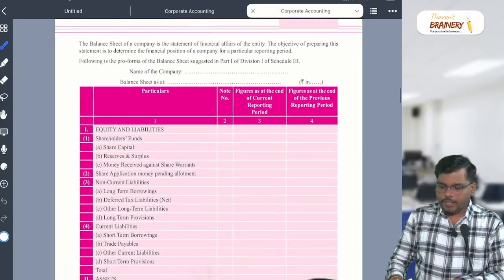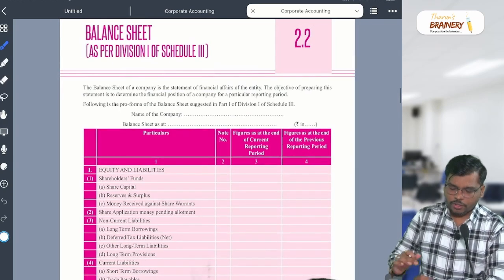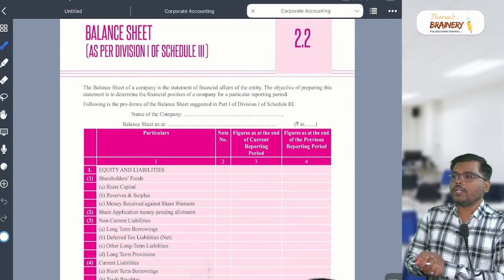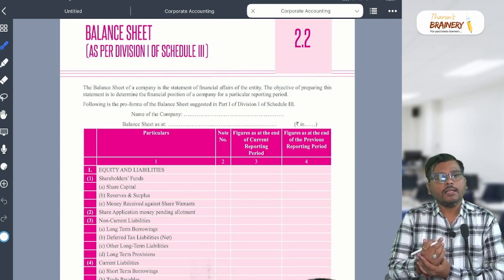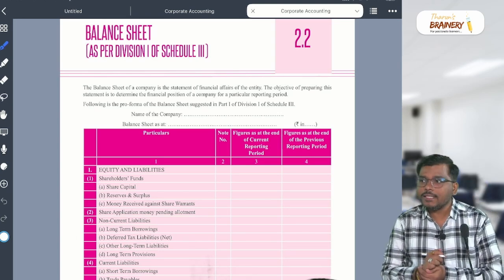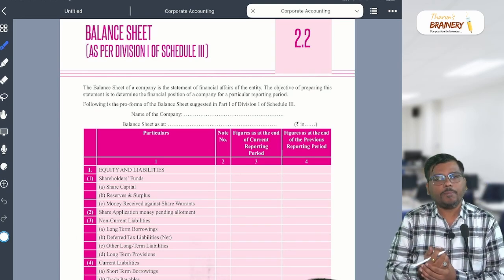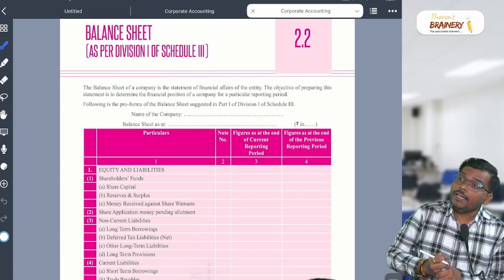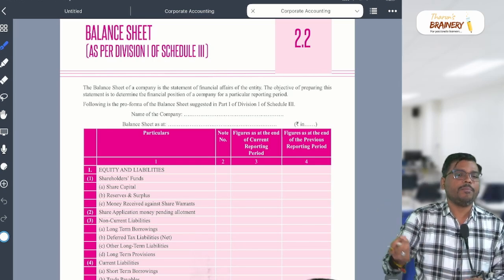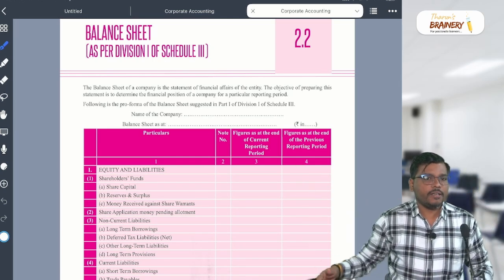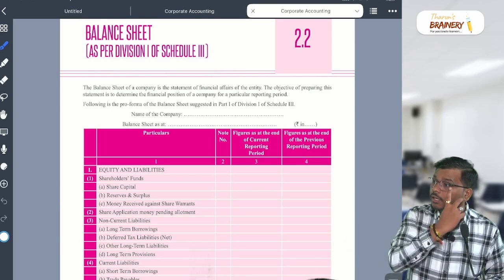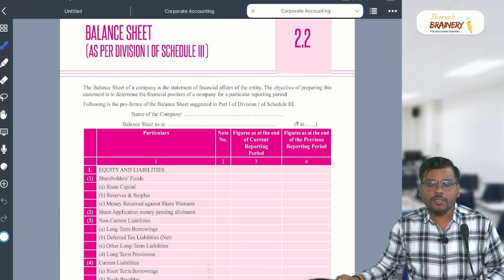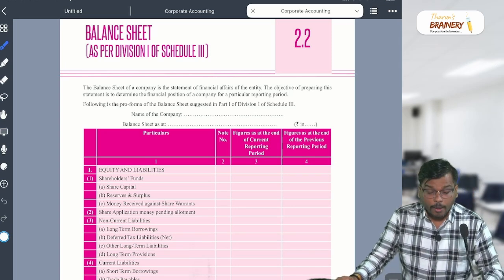So my dear student, this is the format of balance sheet. There are two divisions, division 1 and division 2. Division 1 is applicable to whom, sir? The company who follow the accounting standard, and division 2 is applicable to the company who follow the Ind AS. Many companies having branches outside India need to follow Ind AS. So few companies follow the Ind AS. For them, division 2 balance sheet is applicable.